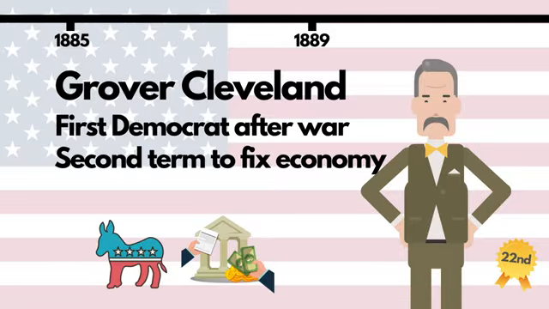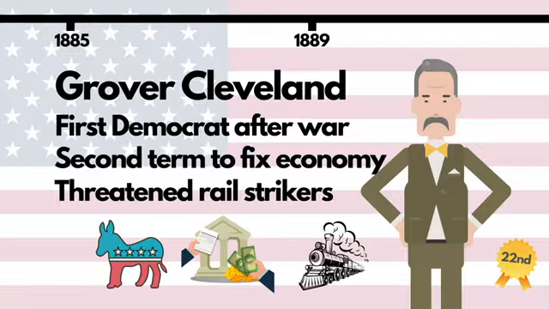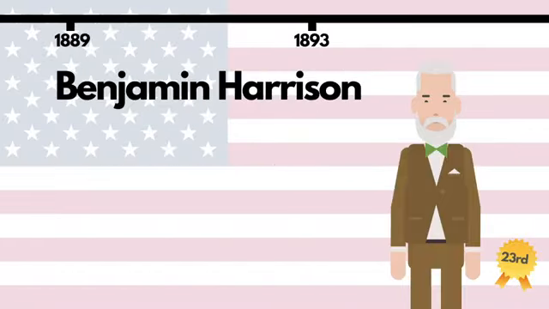Cleveland presided over a US experiencing a grave economic depression, during which unemployment rocketed. When a rail strike threatened to interfere with the mail delivery, Cleveland authorized federal troops to break it up using force. This angered many Northern Democrats, resulting in the party becoming divided and enabling Republicans to dominate the early 20th century.